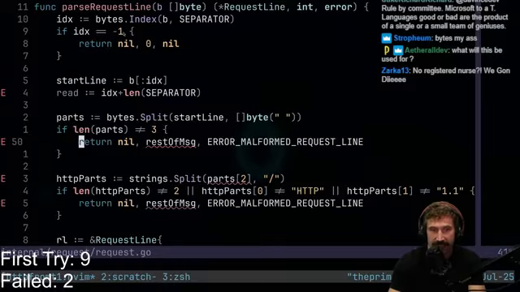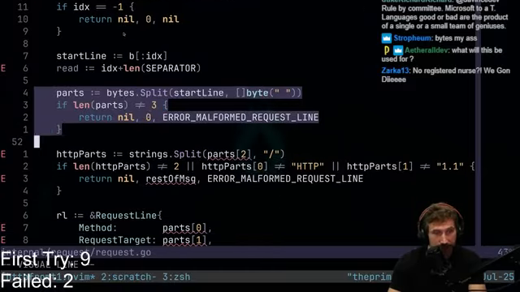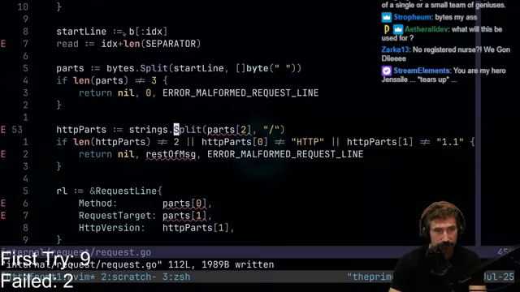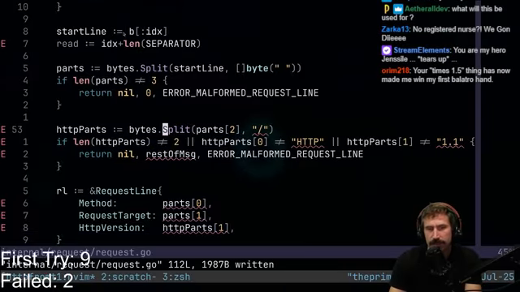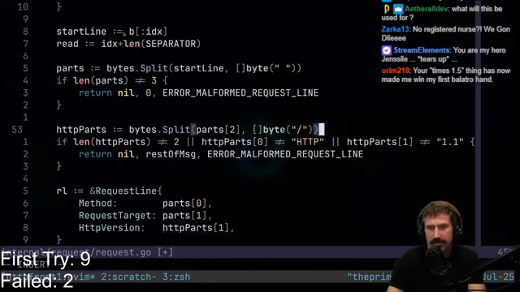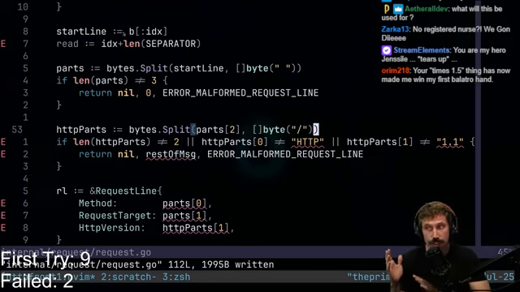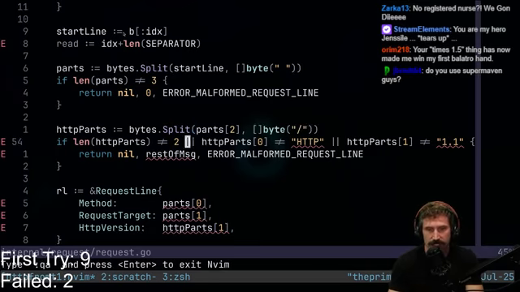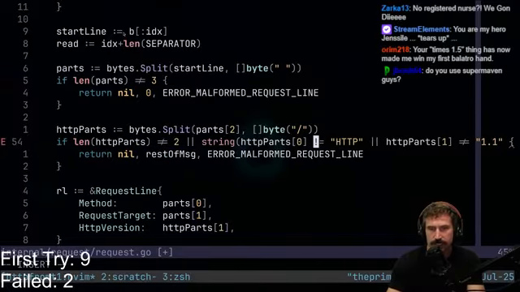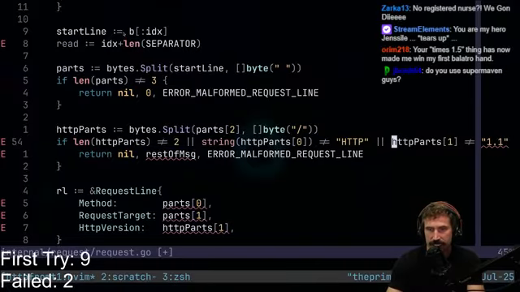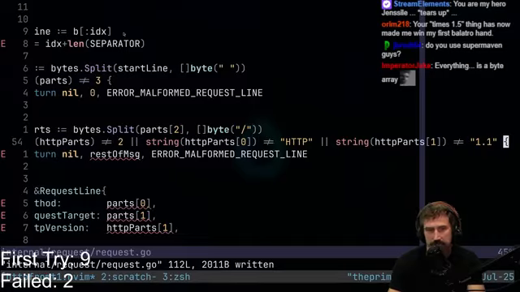We have all the exact same stuff, right? We're just replacing things with bytes instead of strings, because remember, a string is a byte array. It is the exact same thing. They're no different. The only thing that becomes a little bit different is this, so I can just go like this to make it easy. Remember, we're not concerned about performance on this. I can just string these ones out, which makes it really easy.